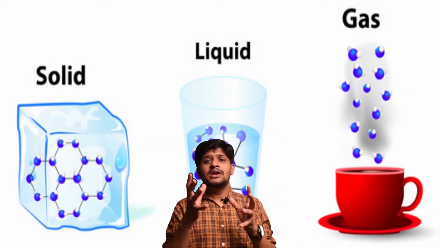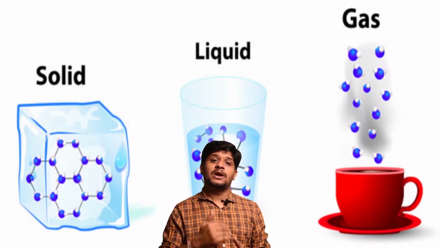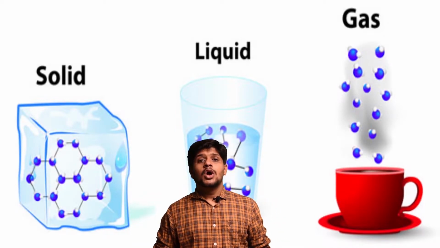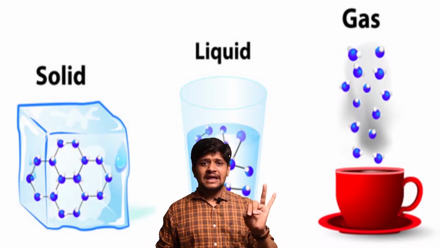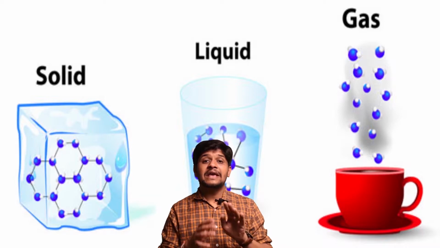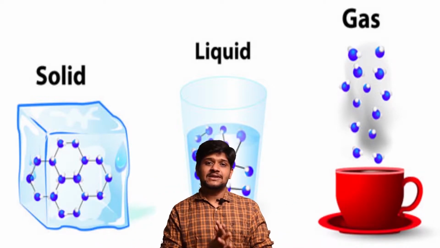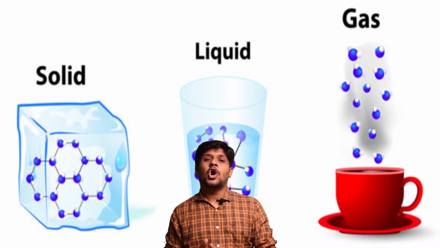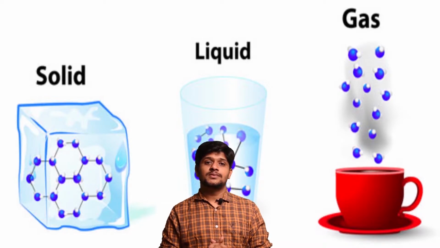Now let's look at the effects of heat. We already know when we provide heat, the temperature increases, and when we remove heat, the temperature decreases, right? What happens with all these solid, liquid and gas when heat is provided or when it is cooled? Let me tell you. All three substances, solid, liquid and gas, expand on providing heat, and they contract when the heat is removed, or you can say when it is cooled.